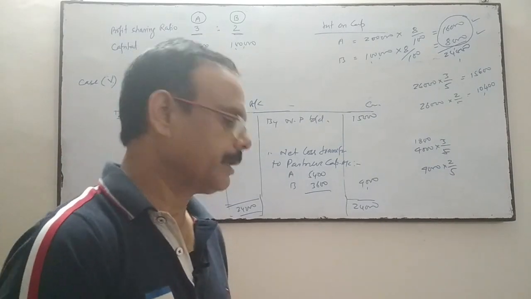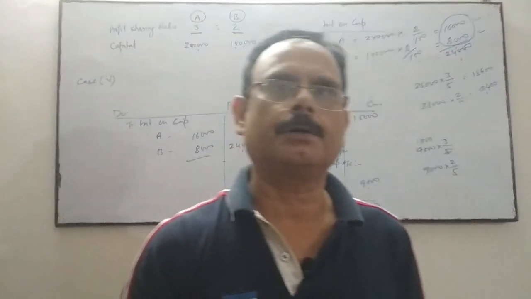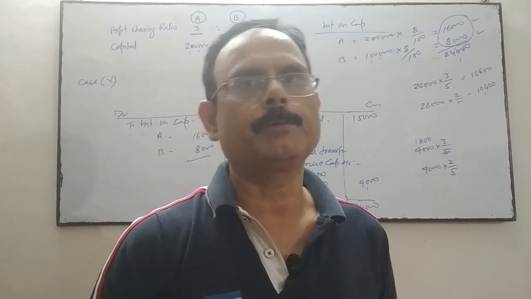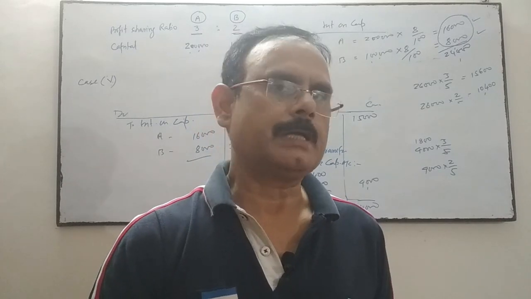Even if the firm suffers a loss, it's not a matter of allocation of profit, but a matter of charge against profit. And when it is a charge against profit, this treatment will be done in the P&L account, not the profit and loss appropriation account.